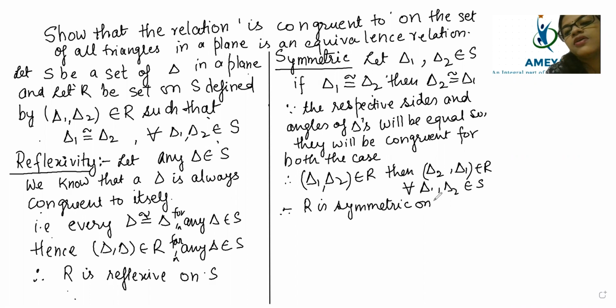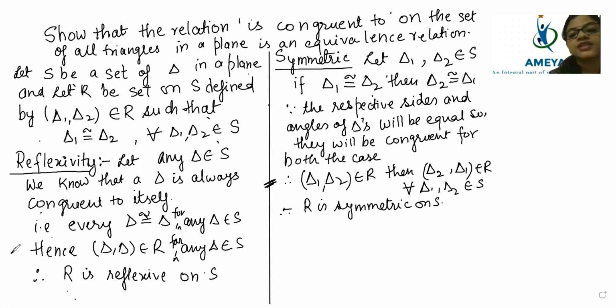symmetric on S. So till now, whatever I taught in relations, if you go through the questions, I am not at all changing the trend. What trend I have followed, I am just following that trend. So are you understanding the concept? Quickly tell me, yes or no? Whatever I am writing, are you understanding? Okay, Maheshwar. So beta, here you have to understand and then represent it in your own way. This condition is very important to write. So before that condition, you can explain it nicely and then you can represent it according to the statement.